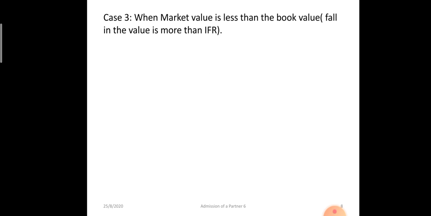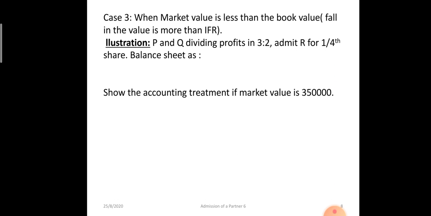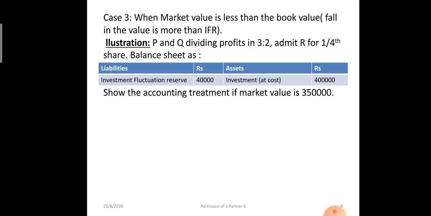Now when market value is less than the book value and the fall in the value of investment is more than the balance of investment fluctuation reserve, in that case we will use revaluation account also. P and Q were dividing profits in the ratio of 3:2. They admit R for 1/4 share. Okay, and their balance sheet was investments 4 lakh rupees and investment fluctuation reserve 40,000, and market value of investment is now 3,50,000.